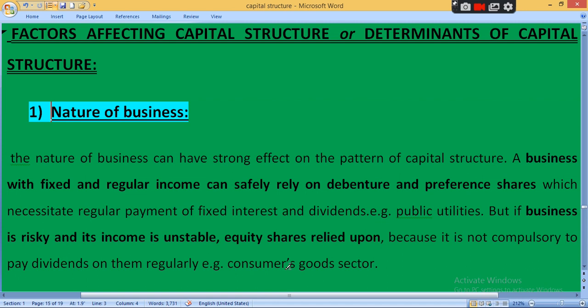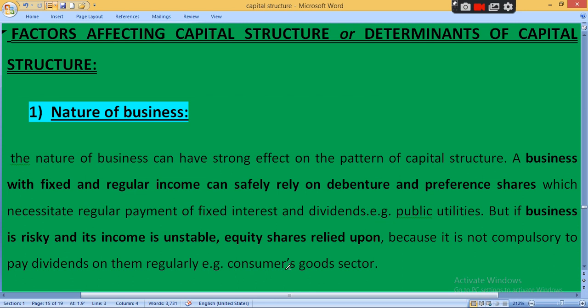For example, the consumer goods sector, where your business is FMCG product, fast moving consumer goods. There are a variety of products and brands available, and there is lots of competition in the market, clear. So there will be chances of your income level reducing whenever new competitors enter the market, then you will lose your customers, so your income will be less, unstable, irregular, clear.